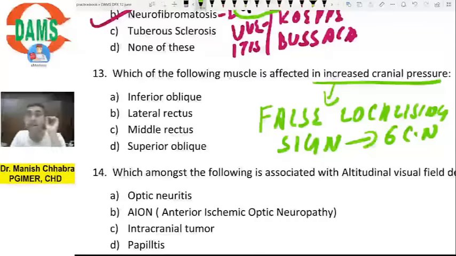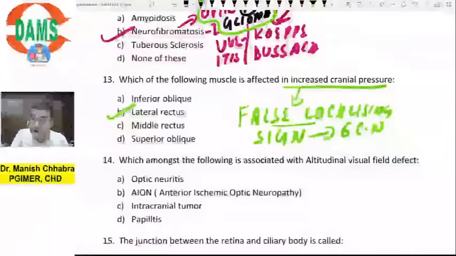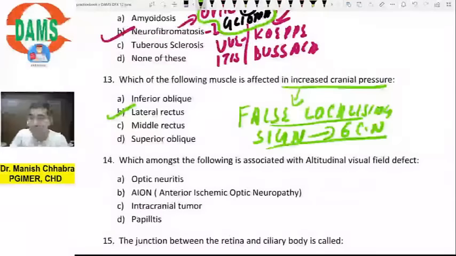Sixth cranial nerve is abducent nerve which supplies lateral rectus, and as a result the patient has abduction defect. You already know, if I want to take the eyeball outside, you call it abduction, inside adduction, upwards elevation or supraduction, downwards depression or infraduction. So increased intracranial pressure leads to false localizing sign which is due to sixth nerve paresis.